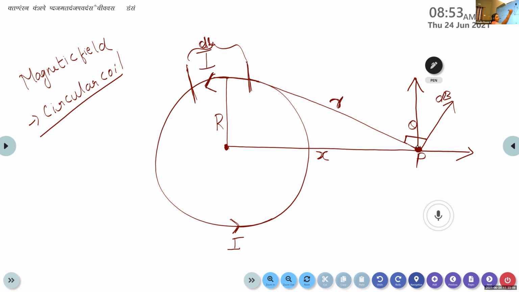The vertical or perpendicular component is taken as dB cos theta, and the horizontal or parallel component is taken as dB sin theta.